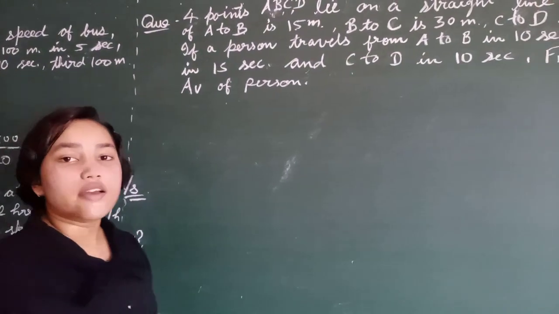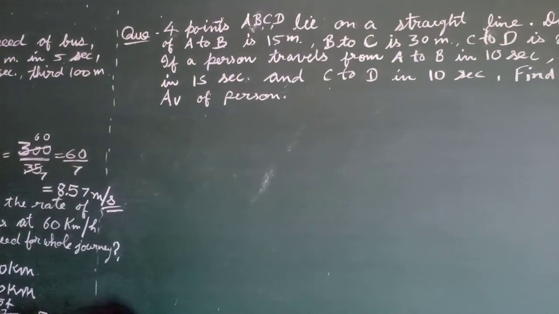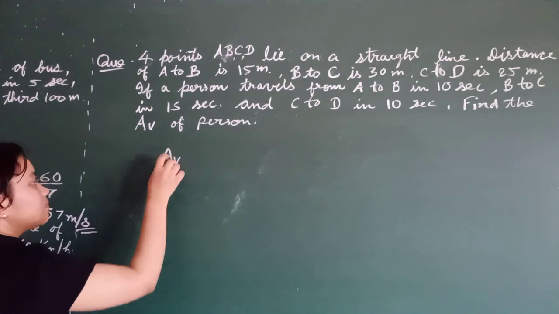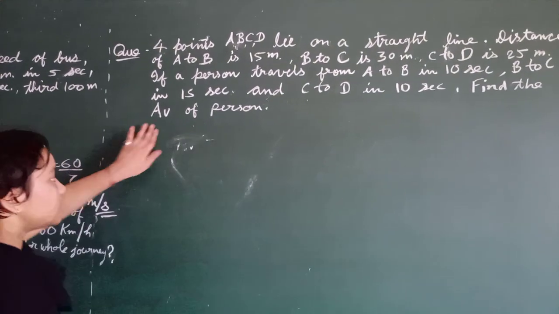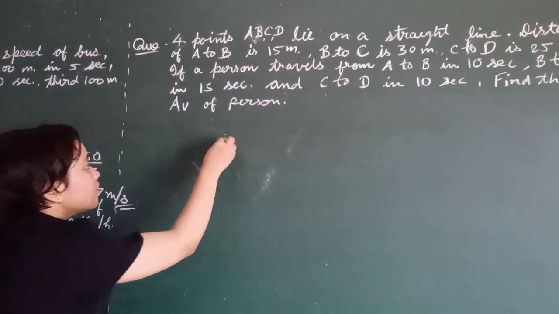In this question we have to find the average velocity. So average velocity is equal to, first we draw a diagram, then it will be easy to understand the problem.